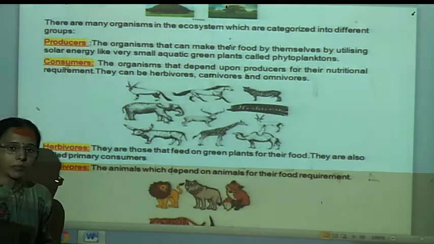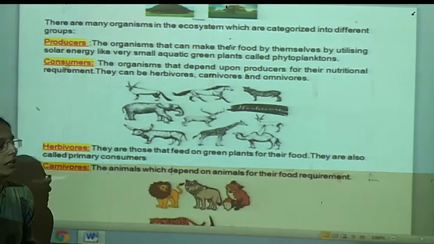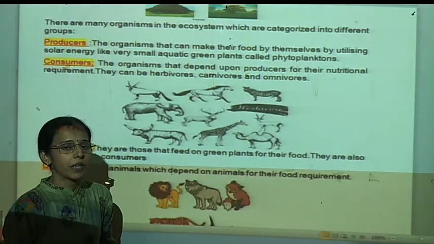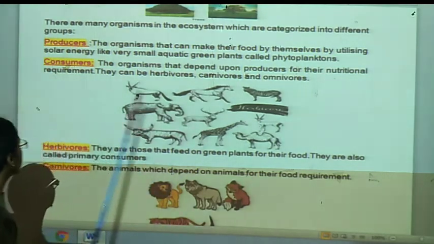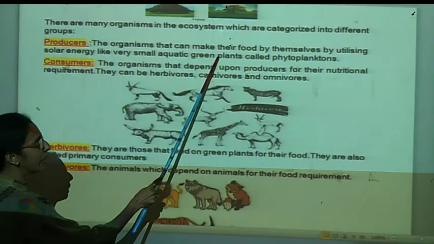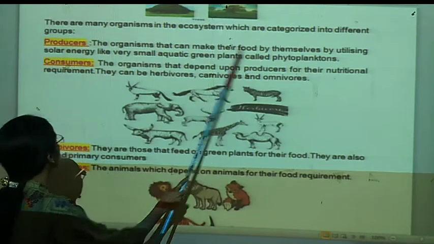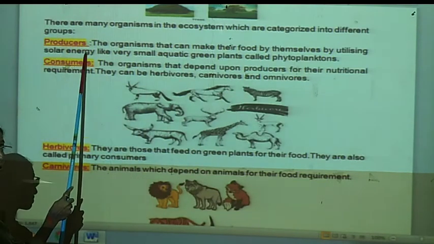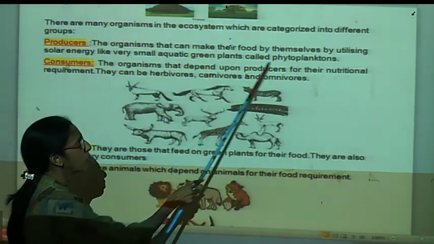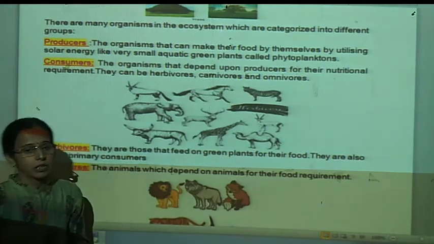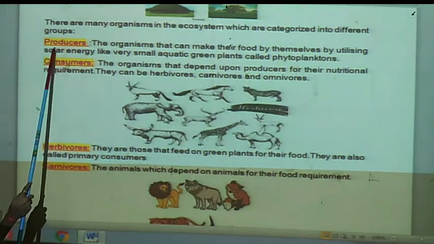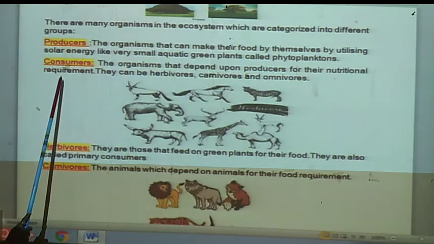Due to chlorophyll pigment, they are able to prepare their own food material with the help of sunlight and carbon dioxide. Thus, producers are the organisms that can make their food by themselves by utilizing solar energy from sunlight, and very small aquatic green plants called phytoplanktons also have the ability to produce their own food material. So these are called autotrophs or the producers.